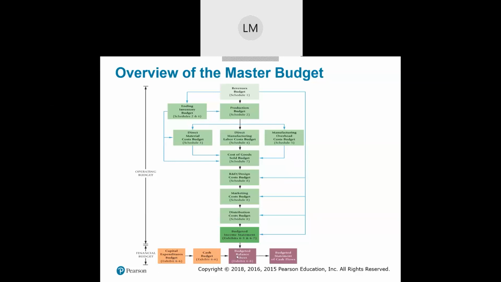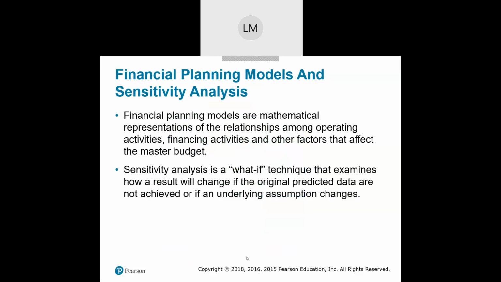And then once we get our budgeted balance sheet, we can do our budgeted statement of cash flows that takes everything into account. So now, with financial models, these are simply mathematical representations. Financial planning models are mathematical representations of relationships among operating activities, financing activities, and other factors that affect the master budget.